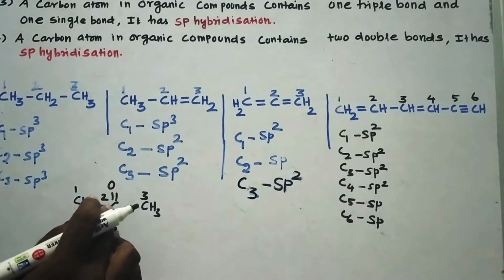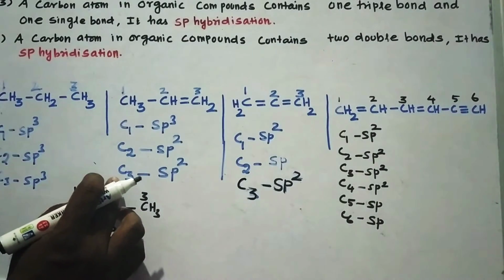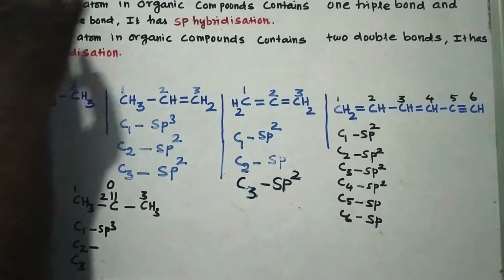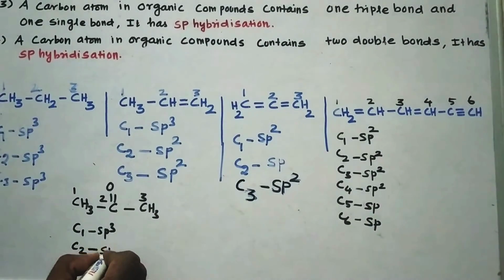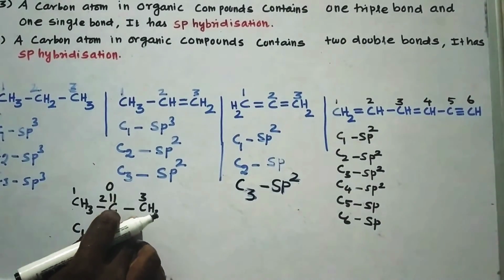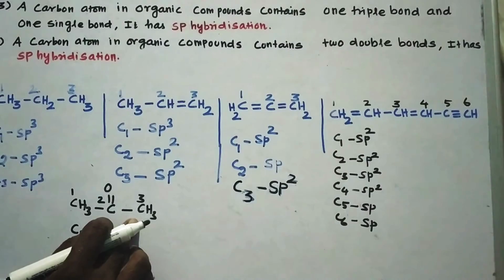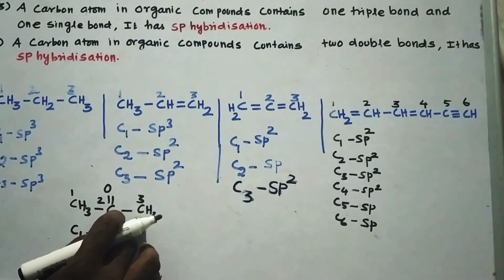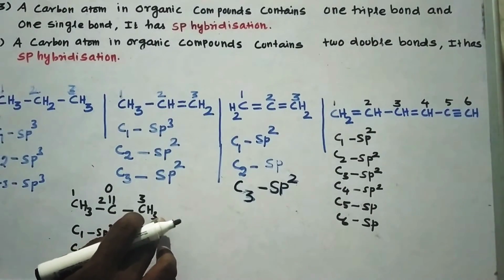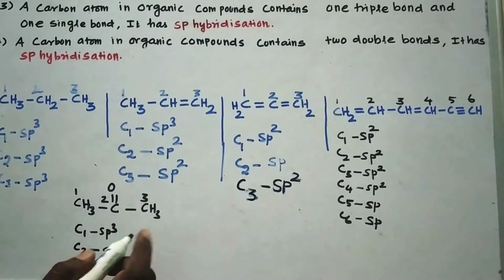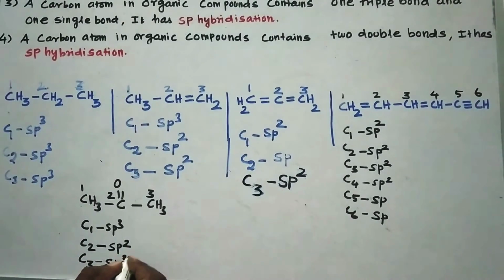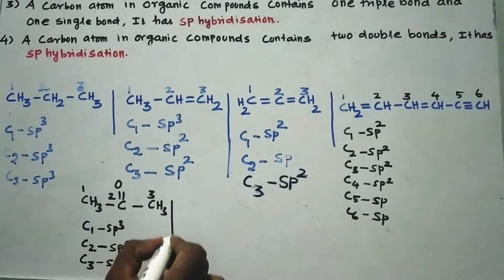Now let us consider carbon number 2. It is doubly bonded to oxygen and also has 2 single bonds, therefore according to rule number 2 it is in the state of sp2. Then let us consider carbon number 3. Carbon number 3 has 3 hydrogen atoms and 1 single bond, therefore it is in the state of sp3 because it has 4 single bonds. Now let us consider cyclic compounds.